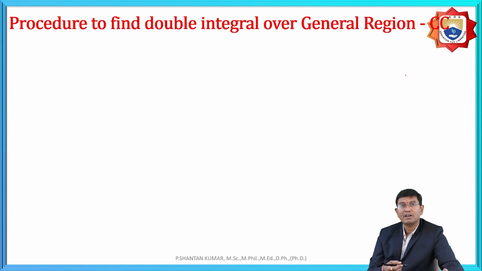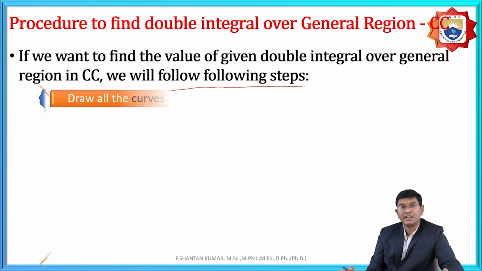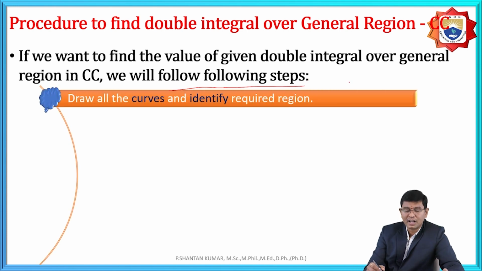Here, whenever the problem is to find the double integral over the region R, we need to follow certain steps. What are the steps? First, draw all the curves and identify the bounded region. That means they give the equations, then we need to draw the diagram.